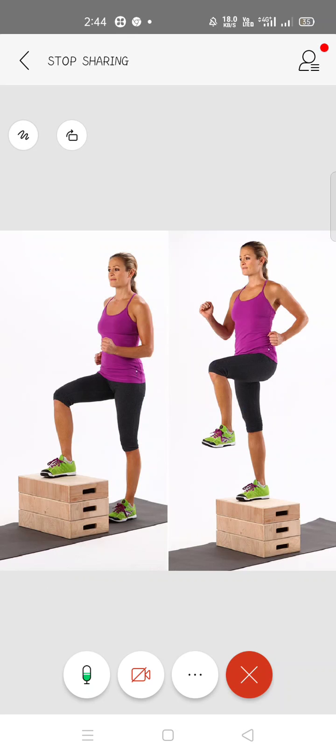Then there is another exercise, we call it step ups. You will put one leg above and the other leg down, and when you raise the other leg onto the step, you put the first leg down. It's just like how you climb a stair and then come down from the stair, and again climb up and climb back down. So these are known as your step ups.